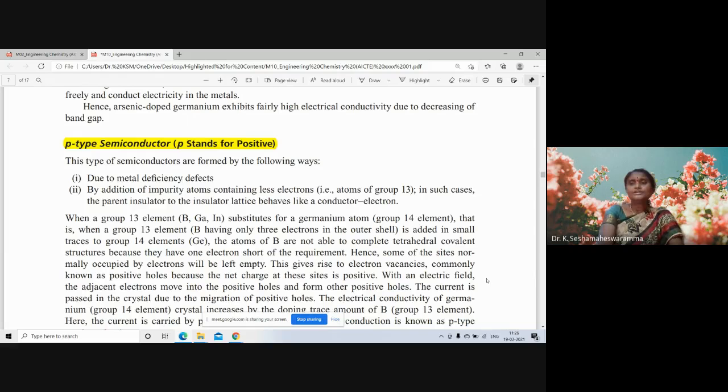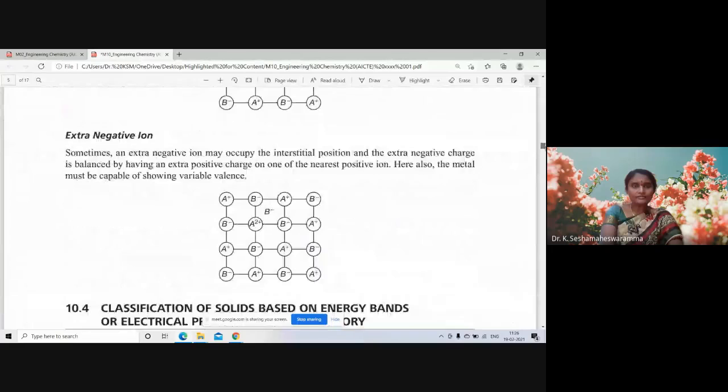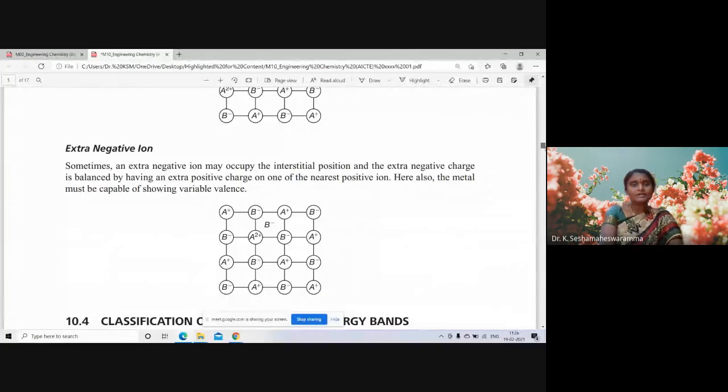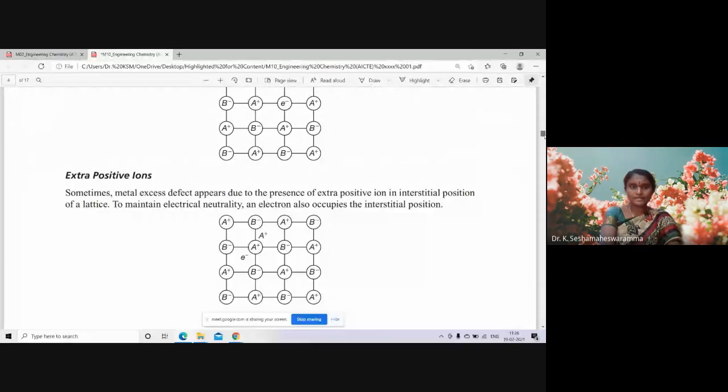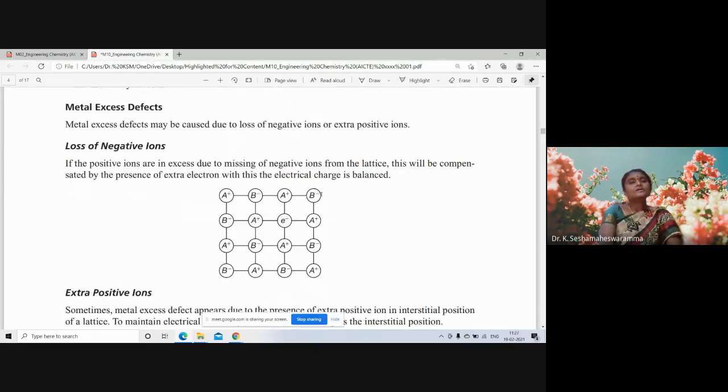Electron deficiency. So you can easily understand what is the metal excess and what is the metal deficiency. Suppose this is the crystal lattice, and there is an extra negative ion in between. Metal excess defect: this is the lattice of any crystal, any solid.